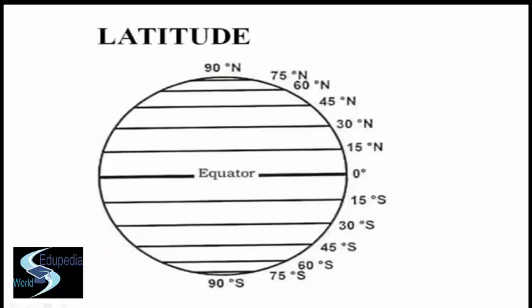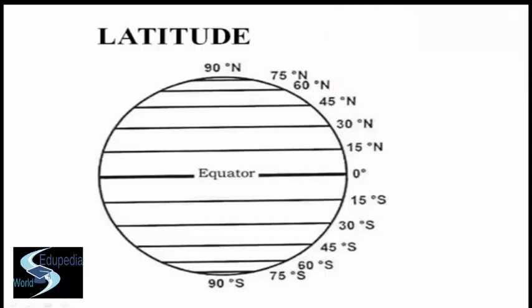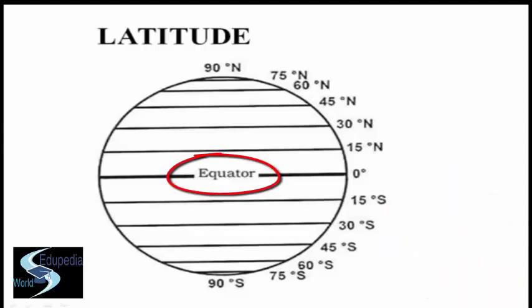Well, talking about the lines of latitude, a latitude is the angular distance of a place north or south of the equator. It is marked in degrees, with the equator being 0 degrees. Latitudes are calculated according to the angle a place makes with the center of the earth. They are imaginary lines which join all the places having the same latitude towards the north or south of the equator. Since they are parallel to the equator, they are called parallels of latitude. Well, each parallel of latitude is a full circle. However, only the equator is a great circle. Further in this video, we will discuss the concept of great circle and you will get to know clearly about it.